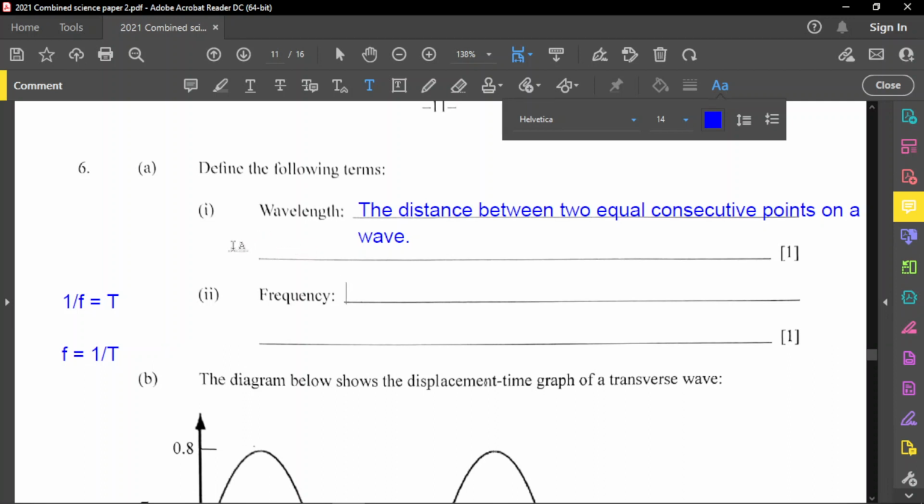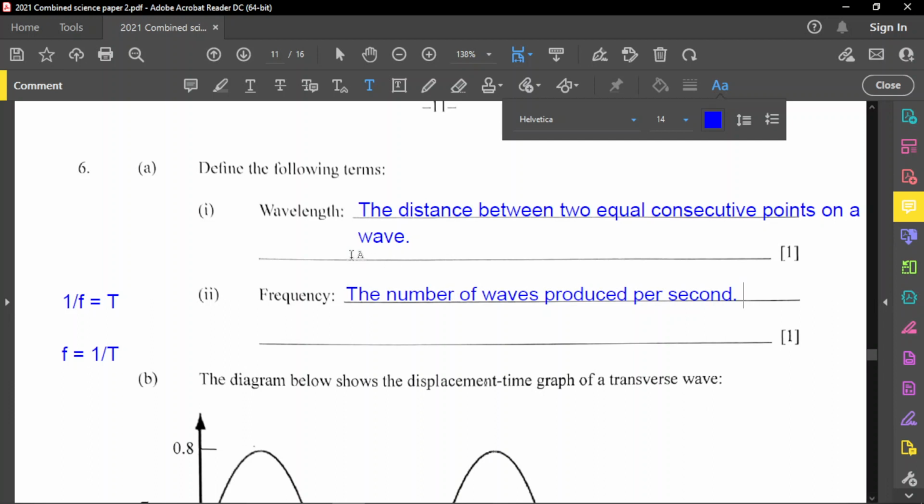That is the reverse of period, but frequency is the number of waves produced per second. Number of waves produced per second. So it's relative to time: the amount of waves or points passed in a given time, which is in seconds. That's why you need to know that the relationship between period and frequency is that they are inverse of each other. That's very important for you to know.